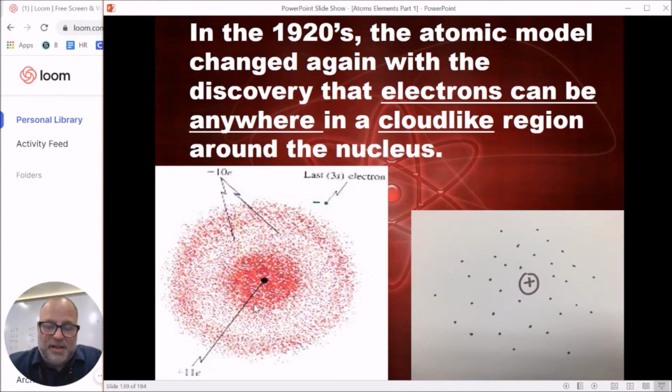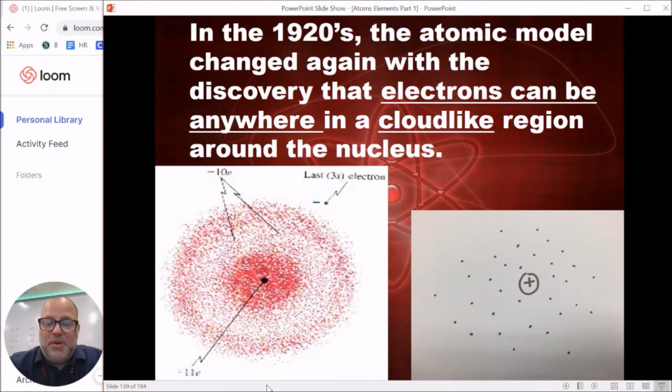But we learned that electrons don't seem to really like to do that. In fact, electrons don't like to obey any of the rules that we set for them. They constantly are breaking what we would call normal physics rules. The electrons are spinning around, but they're going at almost the speed of light. They're going so fast that a better way to describe it is, instead of an electron spinning around and around the nucleus, they actually almost blink in and out of existence. First it's here, then it's over there, then it's over here, then it's over there. It's just that fast.